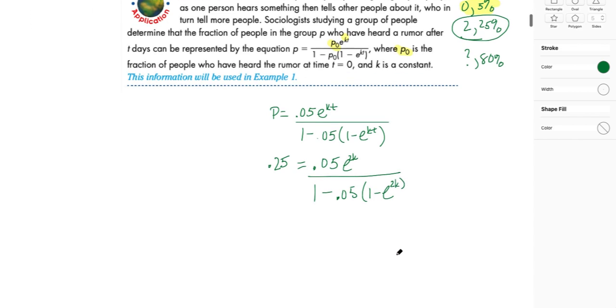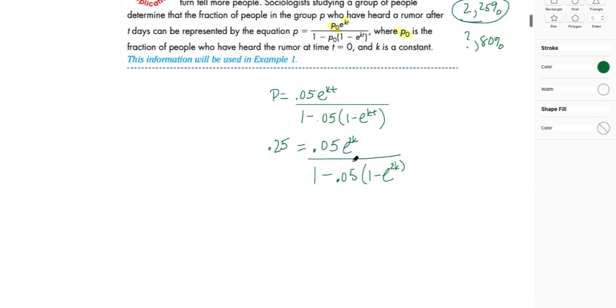So now this is kind of cool. What we need to do is basically solve for k, because then I'd have a full equation, and then I'd be able to find this information here: what time period would it take for 80% of the people to have heard the rumor? So how do I solve this? That's a great question. First thing I want to do is get this stuff out of the denominator, so I'm going to multiply both sides of the equation by this.